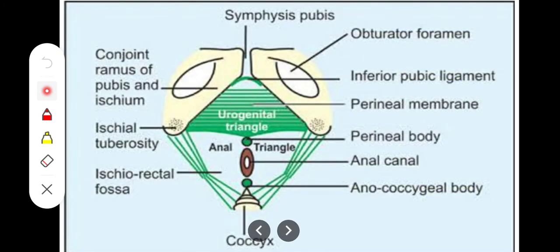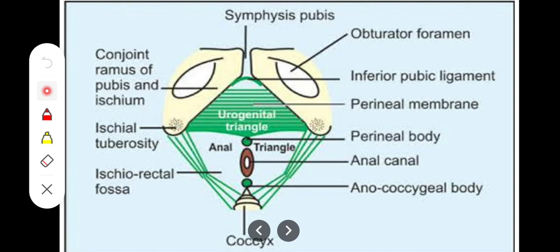The deep boundaries are going to be formed by certain bones and ligaments, really by the pubic symphysis or the pubic arch and the inferior pubic ligament, which we also call the arcuate ligament. So anteriorly the perineum is bounded by the pubic arch and the inferior pubic ligament, or the arcuate ligament. Posteriorly it is formed by the tip of coccyx, and on each side it is formed by the conjoint ischiopubic ramus. As you can see, this is formed by the conjoint ischiopubic ramus, and there will be the ischial tuberosity and the sacrotuberous ligament.